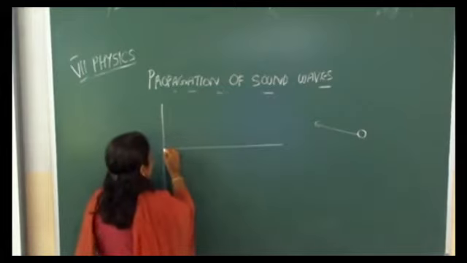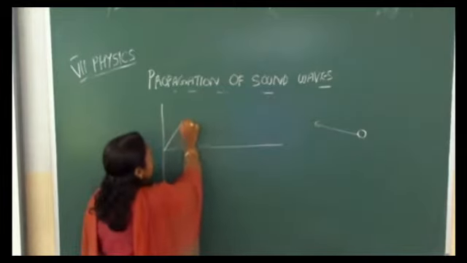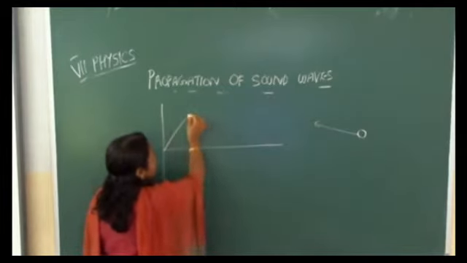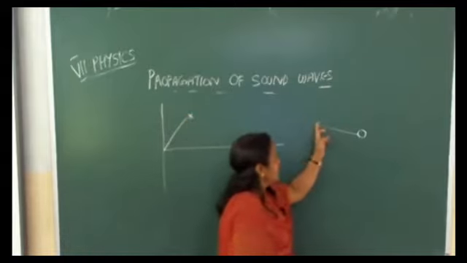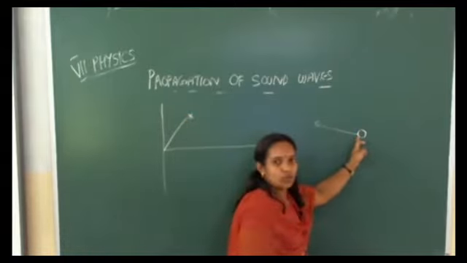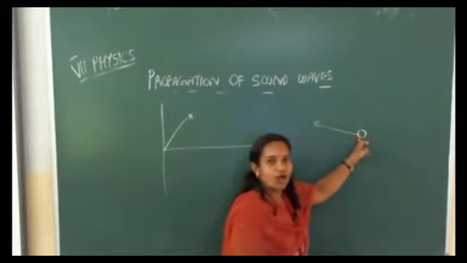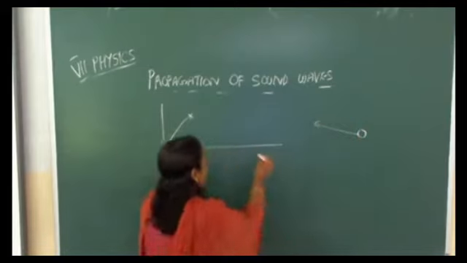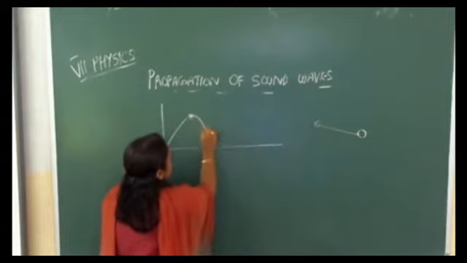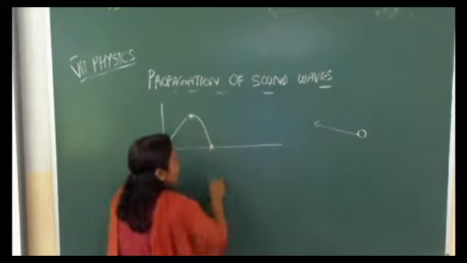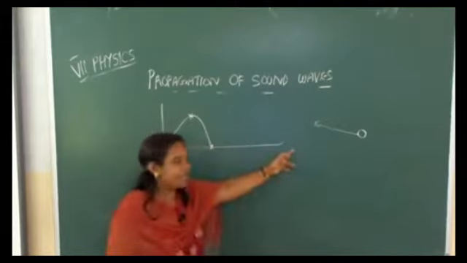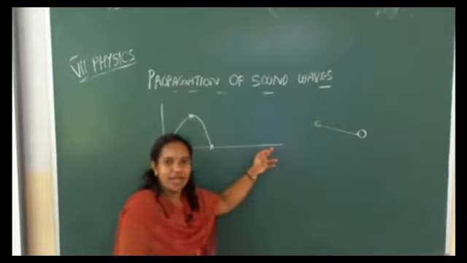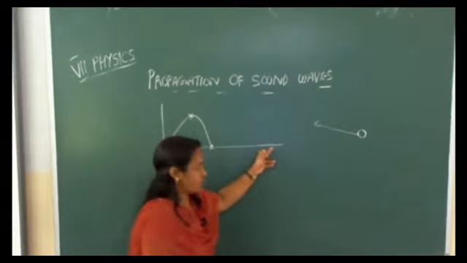So here also the object will vibrate. Again, this object will come back to its original position or mean position or rest position. Now again it came back to our straight line, that means resting position.